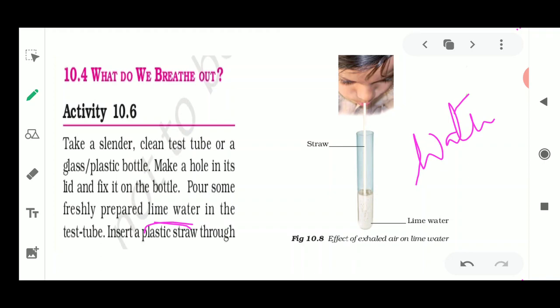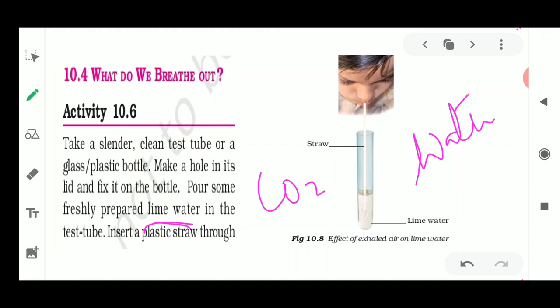But why are we using this lime water in this experiment? We are using this lime water in the experiment to prove whether the given out gas, means the exhaled gas, is carbon dioxide. Now what is the use of this lime water in proving that it is carbon dioxide gas?